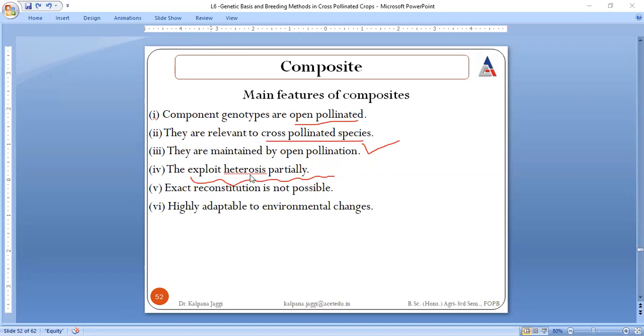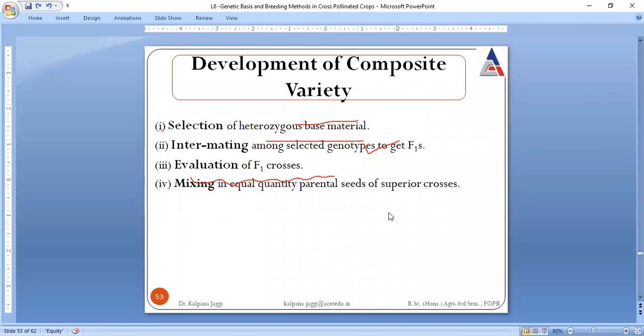While we were going for the synthesis of synthetic variety, heterosis was exploited to the maximum extent, but here it is partially exploited, and exact reconstitution is not possible, and they are again adaptable to environmental changes. How do we go about its development? First of all, the base material here is heterozygous, then they are to be intermated with each other. We will have the F1 generation, and that F1 generation is to be evaluated and mixed in a fixed amount.